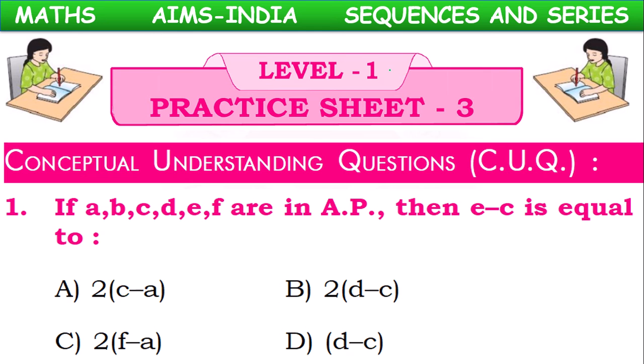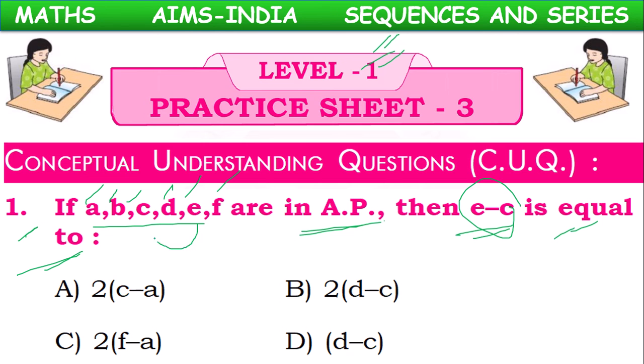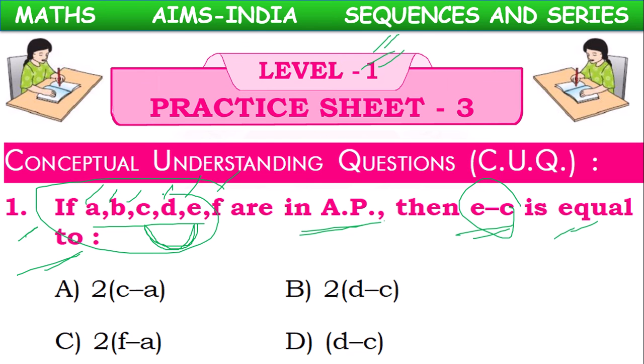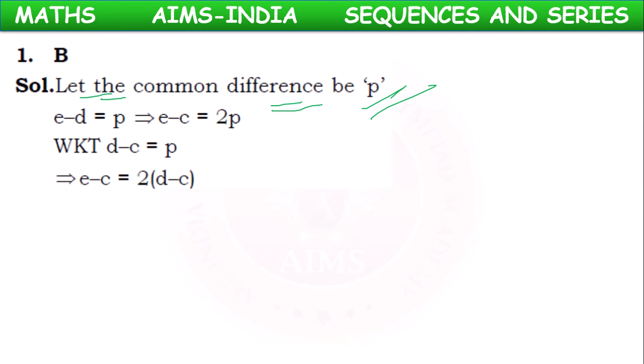We have level 1 practice sheet, in that first question. If A, B, C, D, E, F, these 6 terms are in AP, then E minus C equal to how much? Let the common difference be p here, because these 6 terms are in AP, so common difference will be equal.